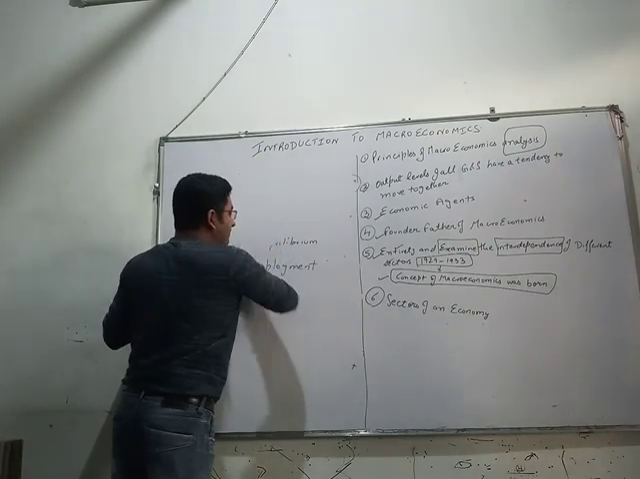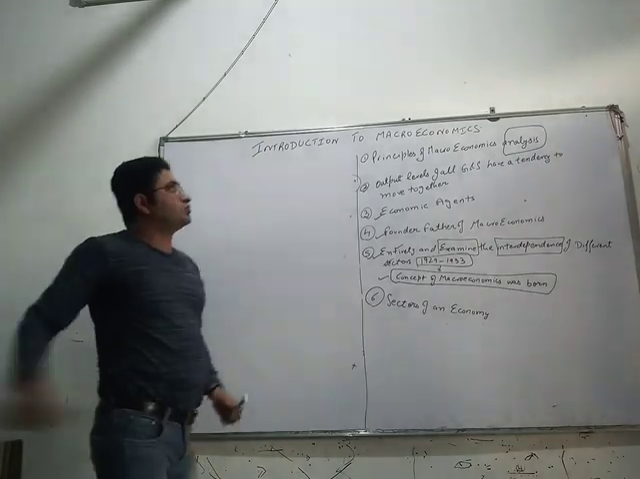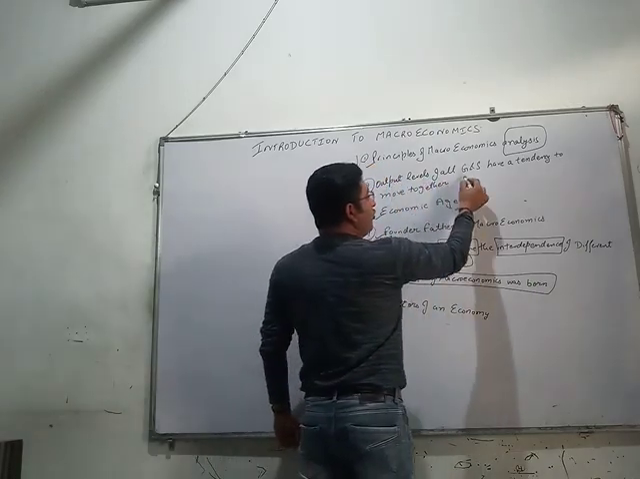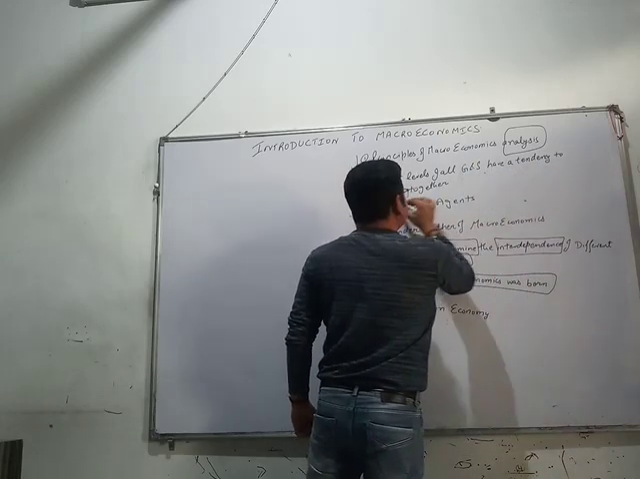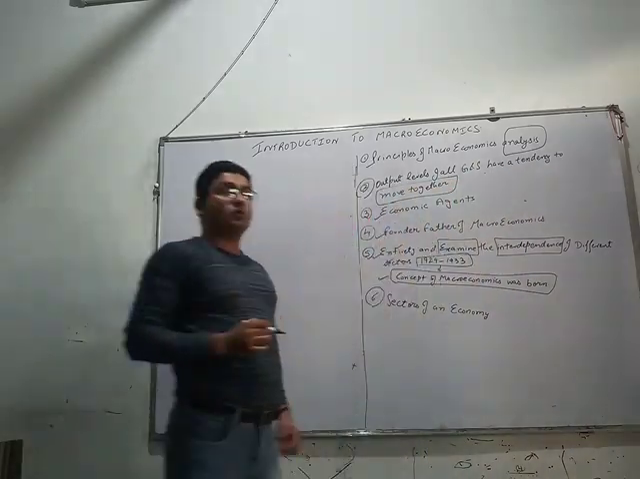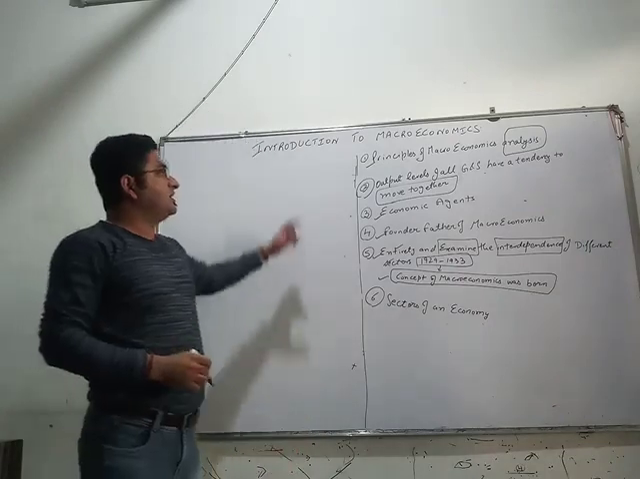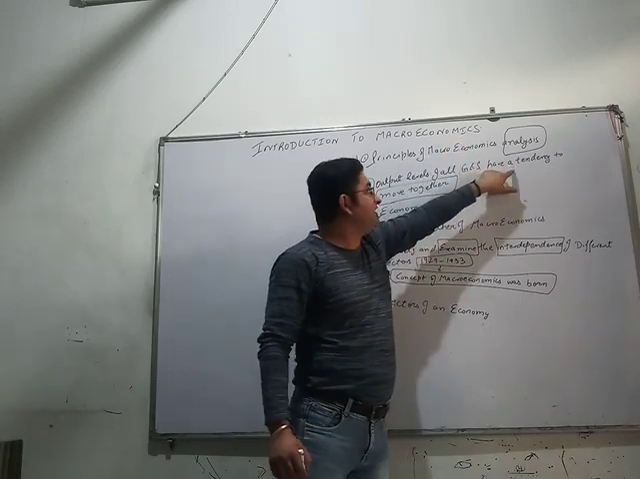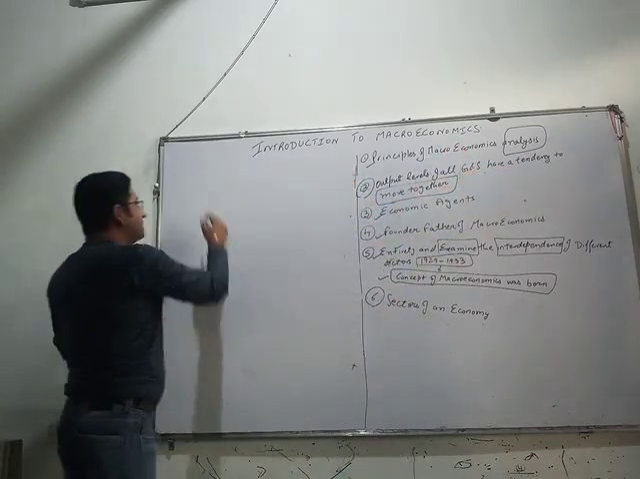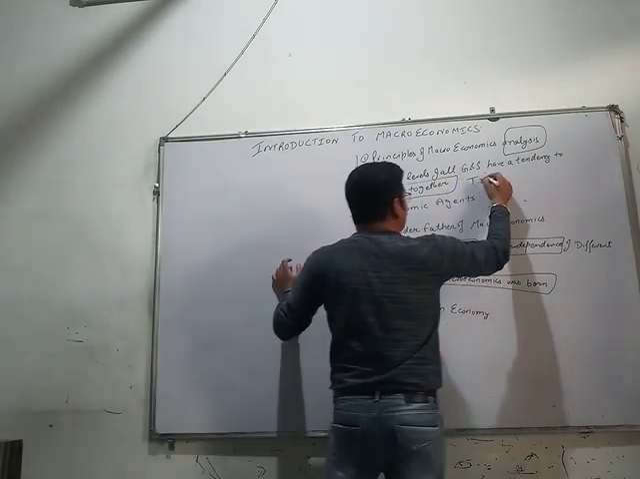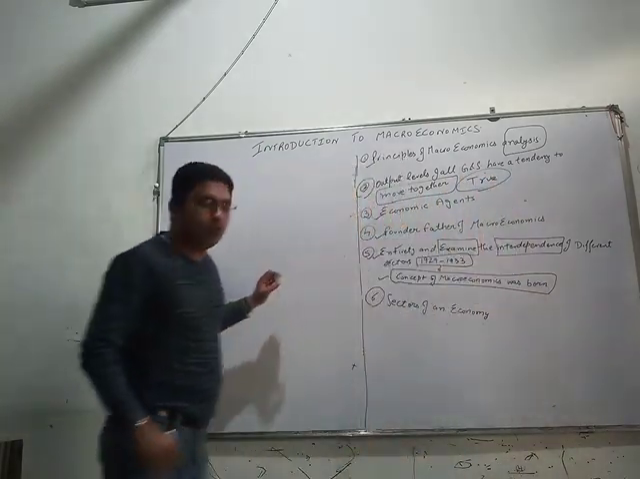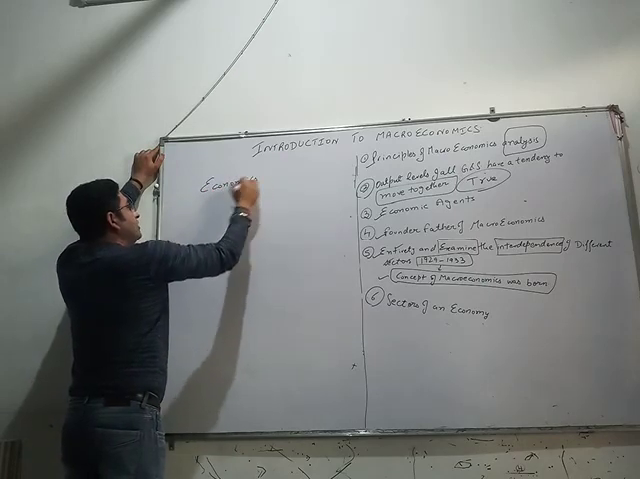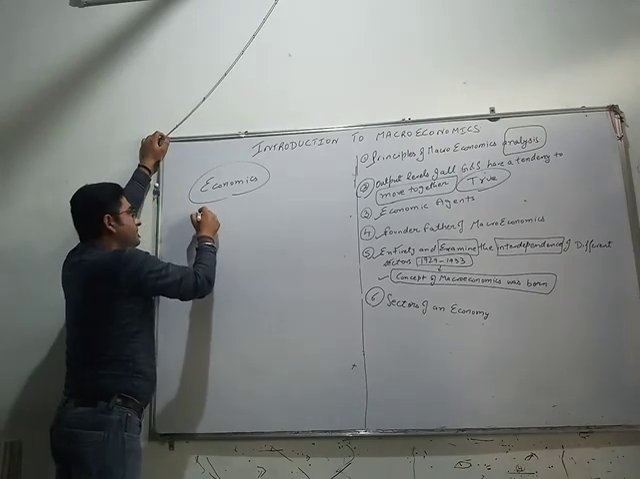The next important question comes, read this question number 2. The output levels of all the goods and services have a tendency to move together. Now what does this question mean? This means that in an economy, the output levels of all goods and services have a tendency to move together. The answer would be true, because there is a very basic point to be understood in economics, which is